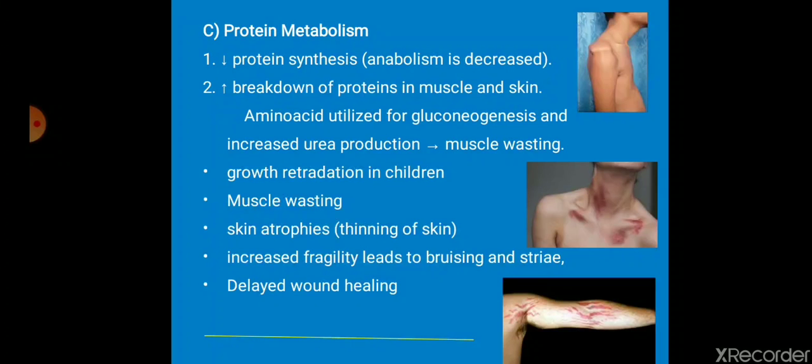So overall, what the corticosteroid does is increase the supply of glucose to the brain. That is the main function. Even if you starve for more days, your brain is not affected because corticosteroid will supply glucose continuously to the brain.